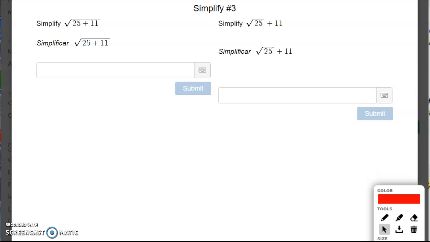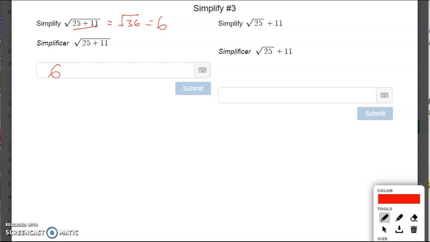Okay, so square root of 25 plus 11. Remember, square root is a grouping symbol. That means you want to try to evaluate what's inside first, if at all possible. So before you take the square root of the 25, you need to add 25 and 11 first. What's 25 plus 11? That's 36. So that just becomes square root of 36. And what do we know about square root of 36? That's just 6. So the final answer for here is 6.